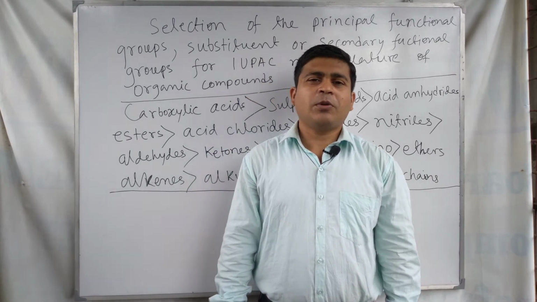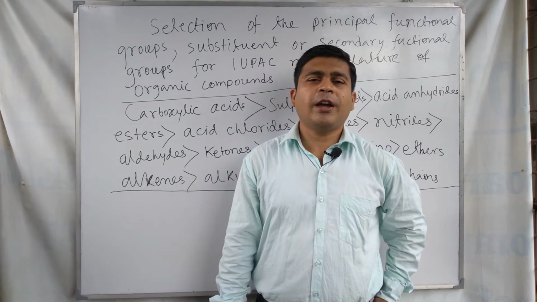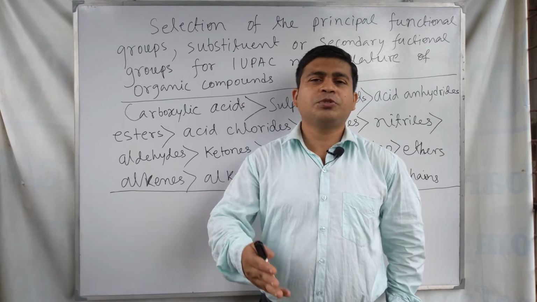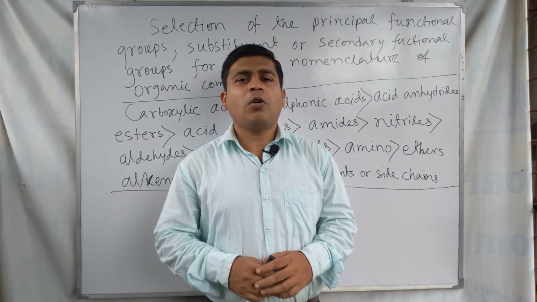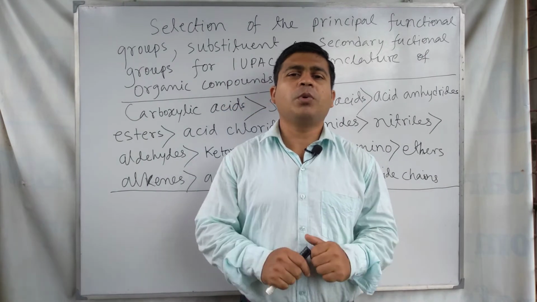Our discussion is about the principal functional groups and secondary functional groups, substituents, for nomenclature or IUPAC nomenclature of organic compounds.